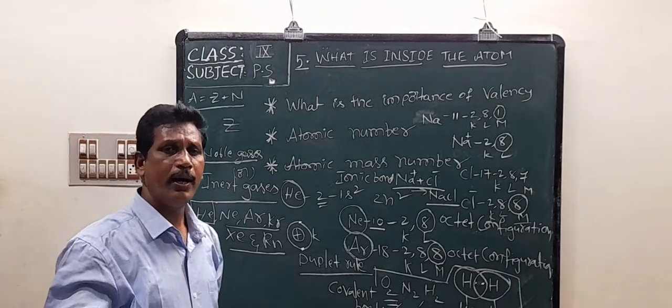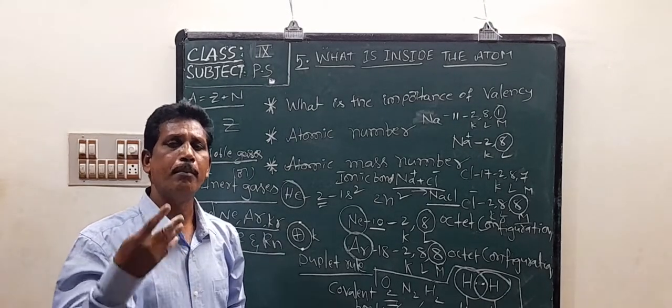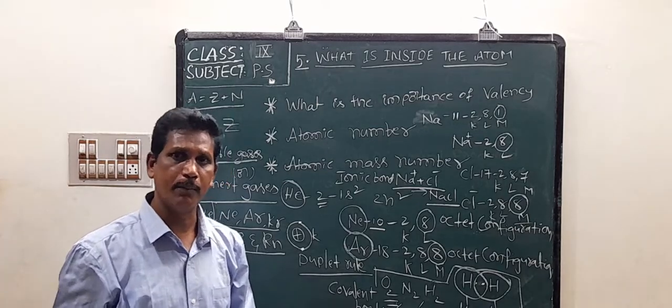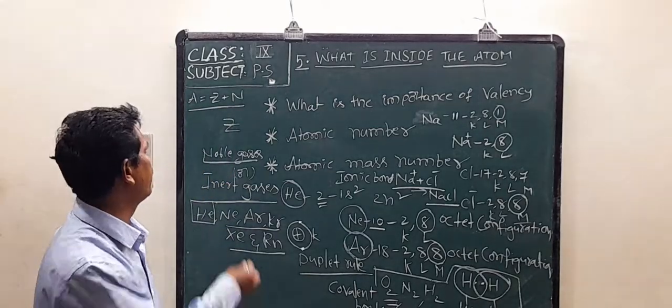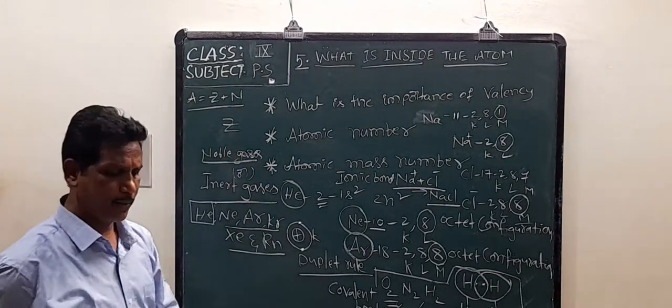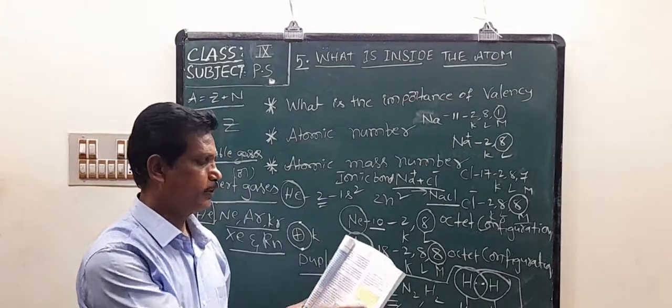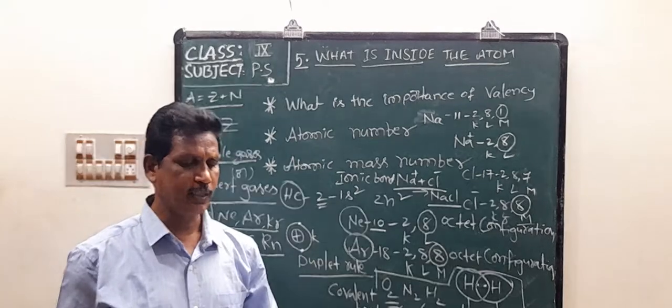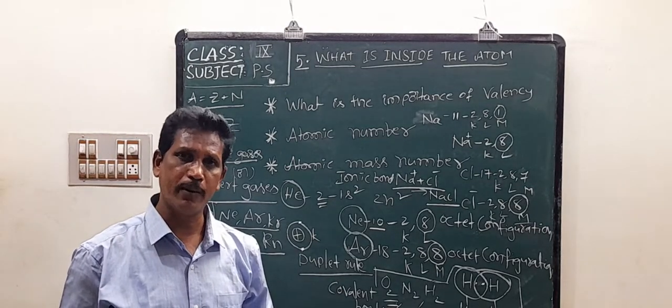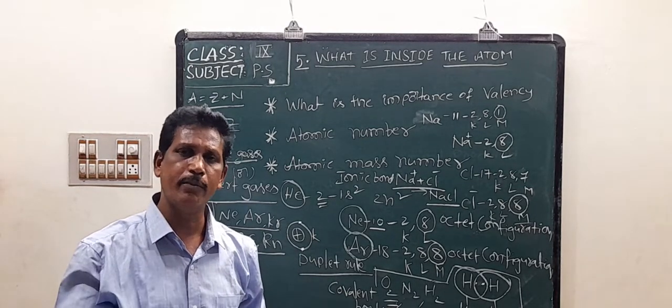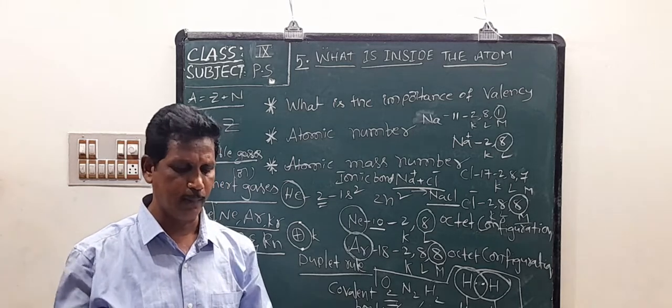So the mass of the nucleus is called the mass number of the atom, denoted by capital A. Mass number equals atomic number plus number of neutrons.